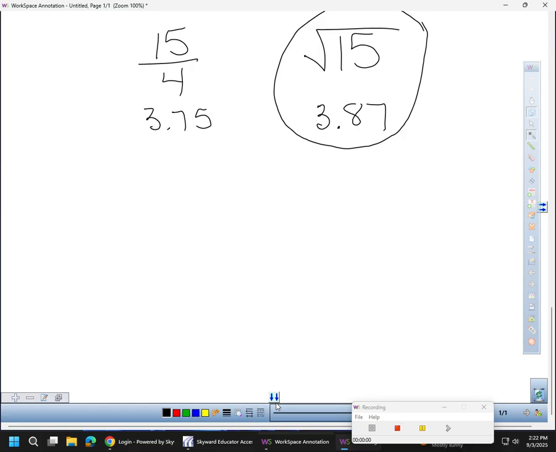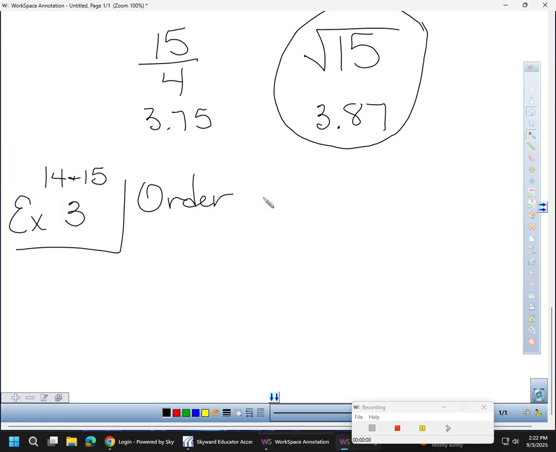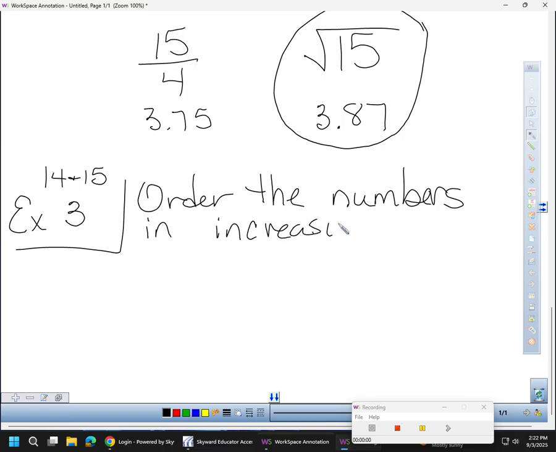Example number 3. All right, I'm going to jump down to the last couple real quick. 14 and 15. Order the numbers in increasing order. All right, so from smallest to greatest.